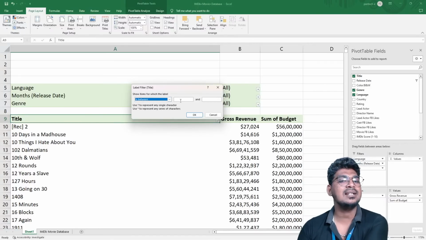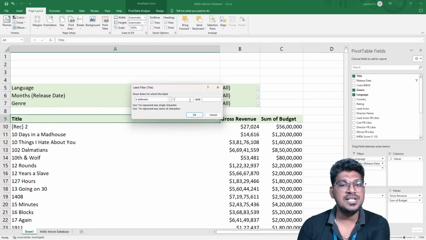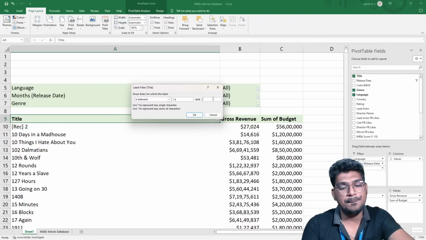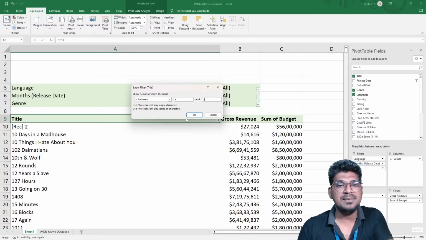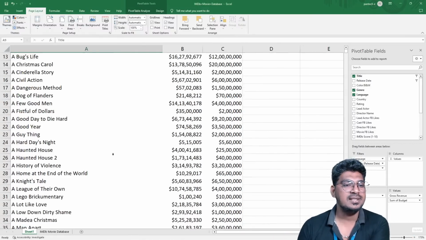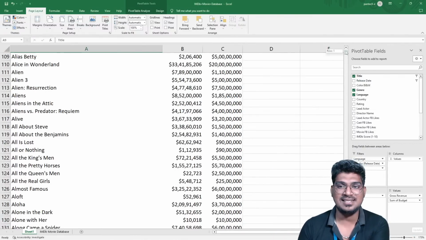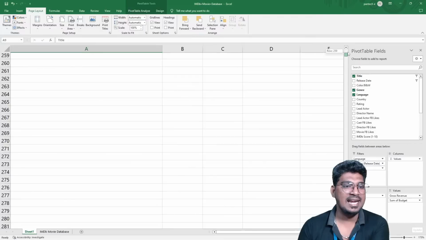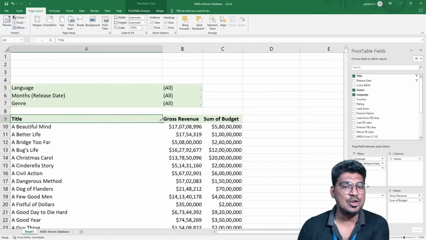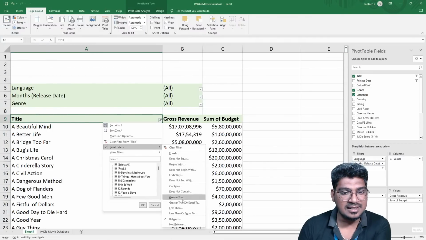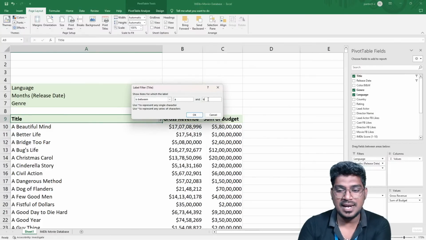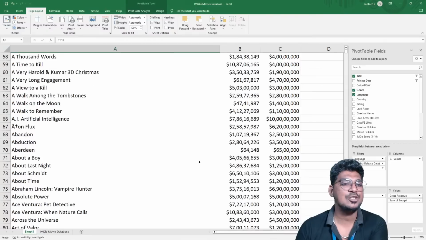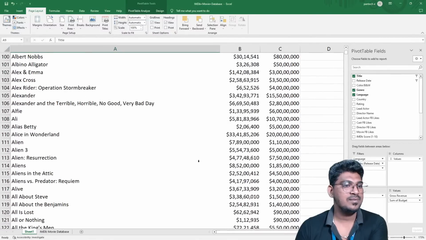Here you can select between, A to B. That means it is going to display only A, not B. If I select C, now you can see A and B characters starting with A and B are displayed. Okay, right.